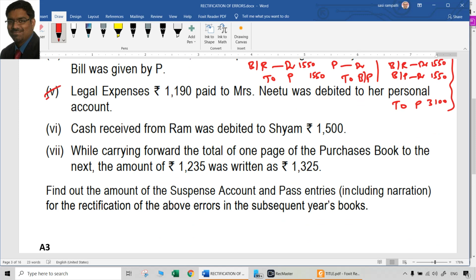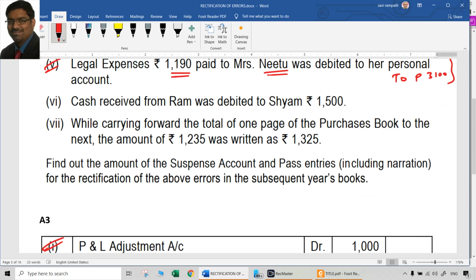Then the fifth point says legal expenses 1190 paid to Miss Neetu was debited to her personal account. Again, understand what happened. Legal expenses is a nominal account. So ideally the entry should have been legal expenses account Dr to cash account. But what we did was Neetu account Dr to cash account. Who is Neetu? She is not our customer, not any payable or something like that. It is only an expenditure. Let us say to staff we pay salaries: we write salaries to cash, we will not write each name of the employee. So that is wrong. It was debited to the personal account of Neetu.